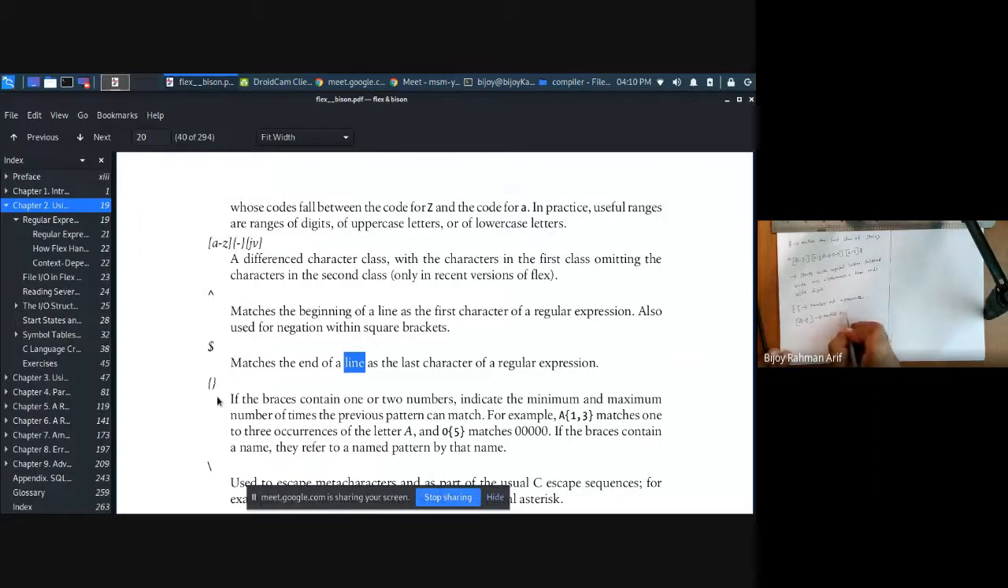Match one character of A to G. One character. It is matching only one, by default one. Now if you give A to G,